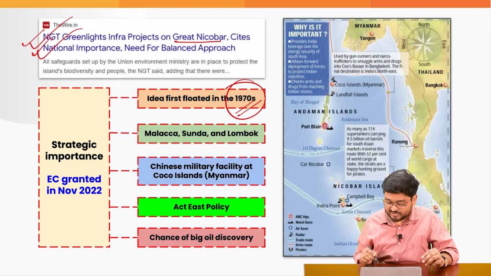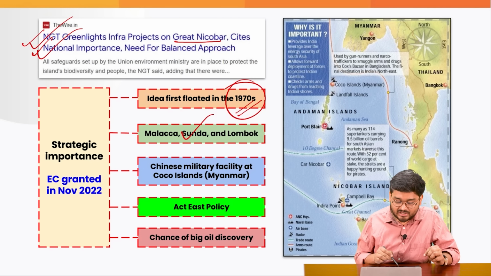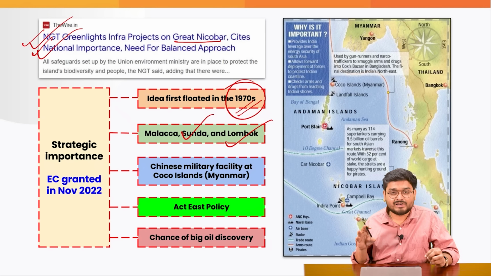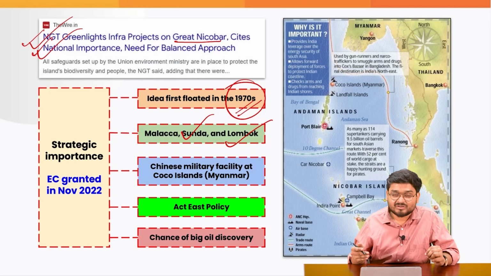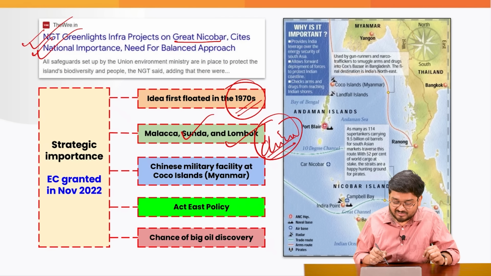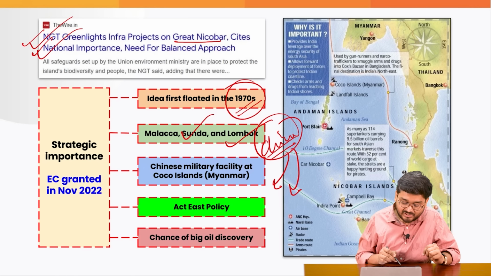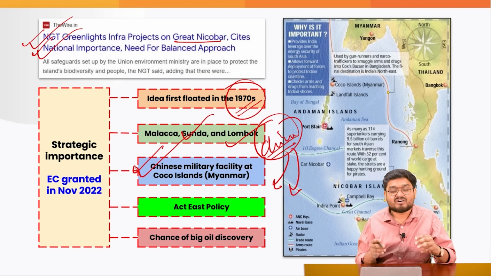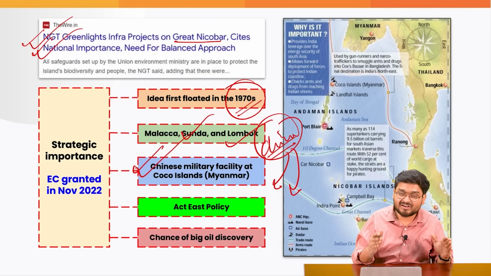Now, if you see, the Straits of Malacca, Sunda and Lombok are strategically located here, through which almost the majority of the world trade passes by. Also, China is very closely located nearby. China sometimes sends ships and vessels near our islands here. So to protect them, we need our investments and military progress in this particular region.